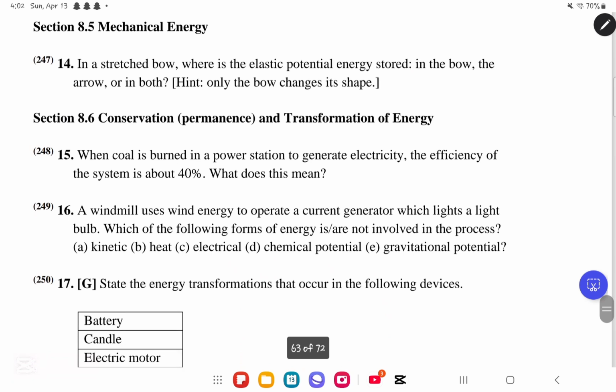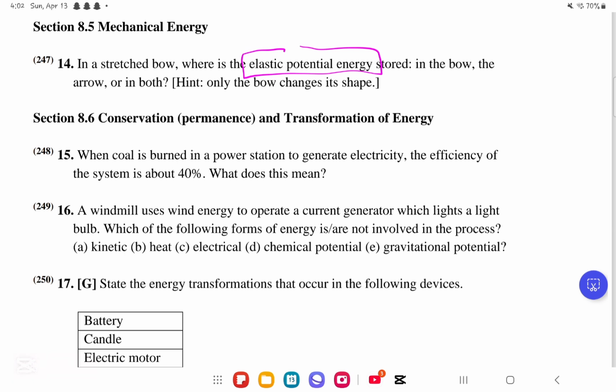We move on to number 14. It says, in a stretched bow, where is the elastic potential energy stored? Is it stored in the bow, in the arrow, or in both? Hint, only the bow changes its shape. What does elastic potential energy mean? It is energy stored in an object whose shape is changed, and it will return back to its normal shape.